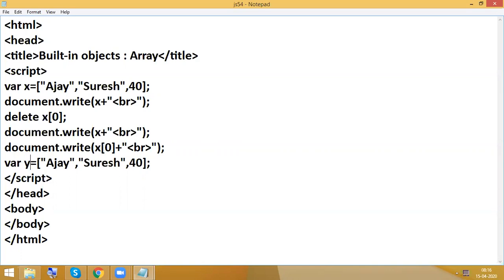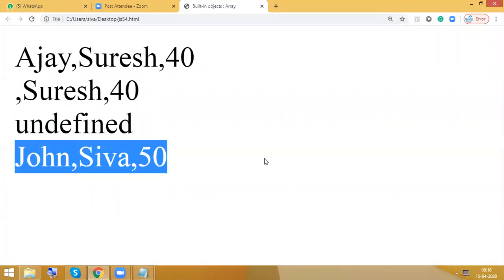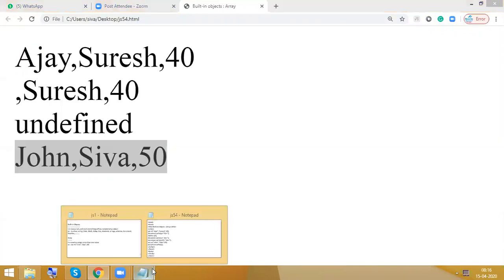So next, variable y, it can be anything. Now what I want to do here is replace the data. So document dot write, and here I'm going to have y as usual. So y means John, Shiva, 50. Now I want to do some replacement.